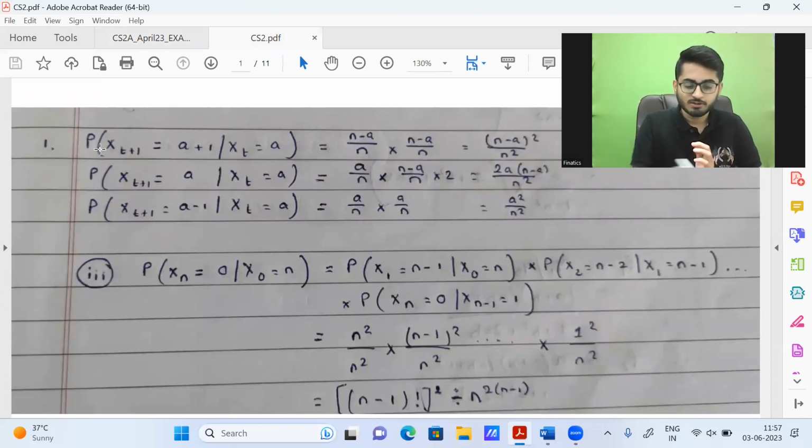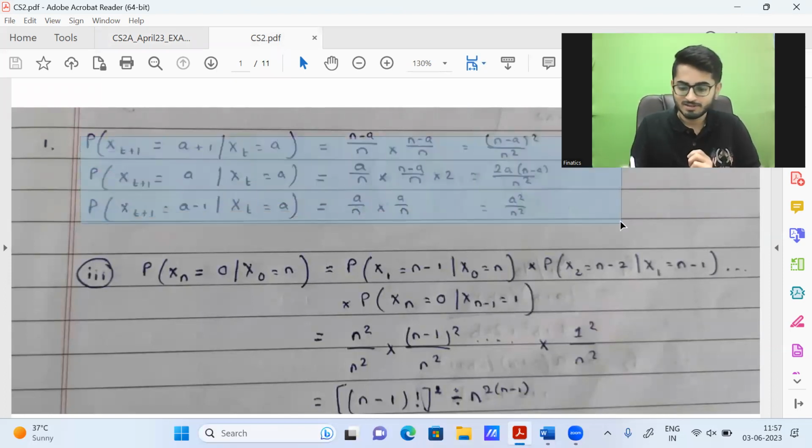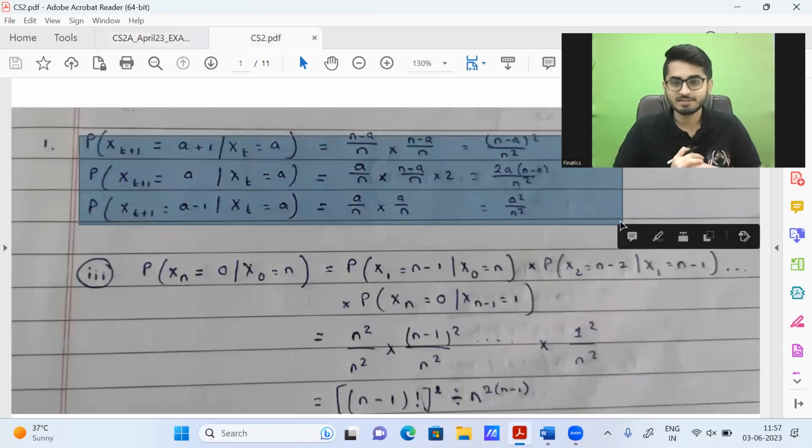This is all we need, consolidated form, these three lines. Now, obviously, you might be thinking these three lines are fetching 6 marks. I mean, getting these could be very difficult. You obviously need to explain it in words as well in examination. So what I want to see is whatever your current state is, in the next possible time, the value can either remain the same, that is the number of white balls can either remain the same, it can increase by 1, or it can decrease by 1, depending on what value is currently there.